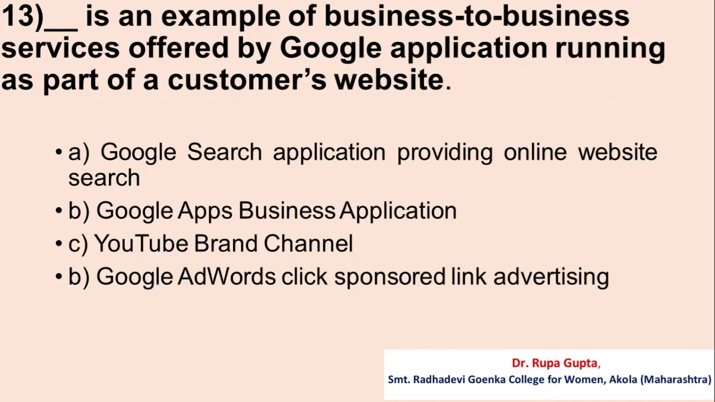Question number 13. Dash is an example of business-to-business services offered by Google as an application running as a part of a customer's website. Option A. Google search application providing online website search. B. Google Apps business application. C. YouTube brand channel. D. Google AdWords pay-per-click sponsored link advertising. And the answer is A. Google search application providing online website search.